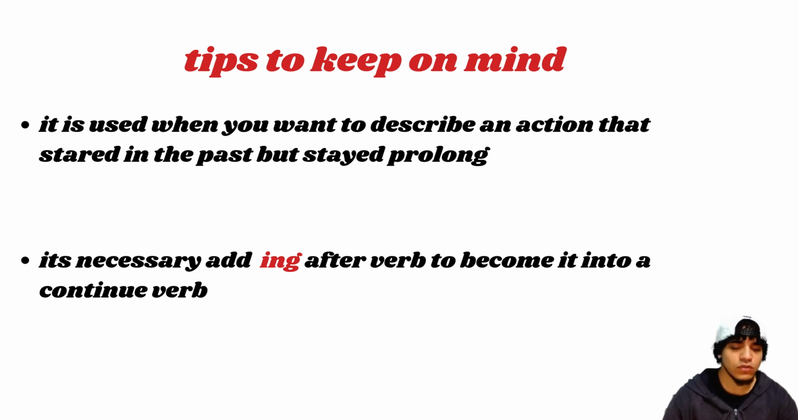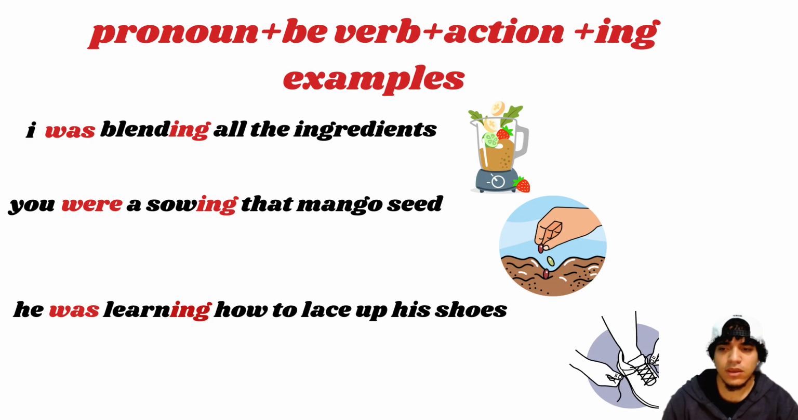It is used when you want to describe an action that started in the past but was prolonged. It's necessary to add ing after the verb to turn it into a continuous verb. This is the structure: pronoun plus verb to be plus the action, and then add ing. So here we go with some examples.